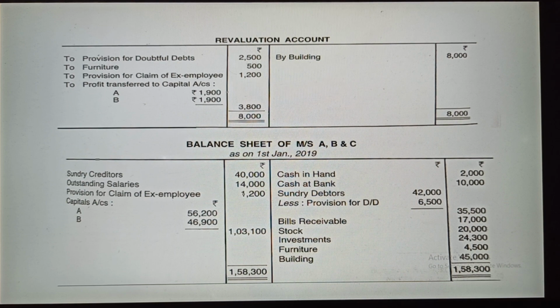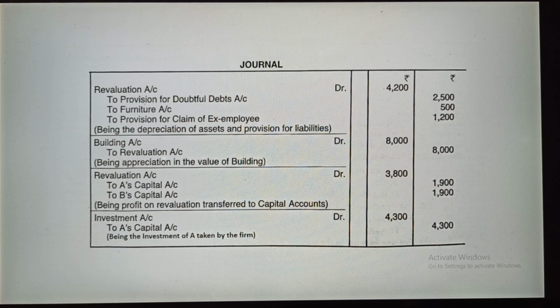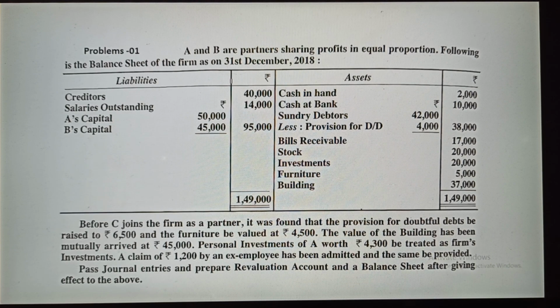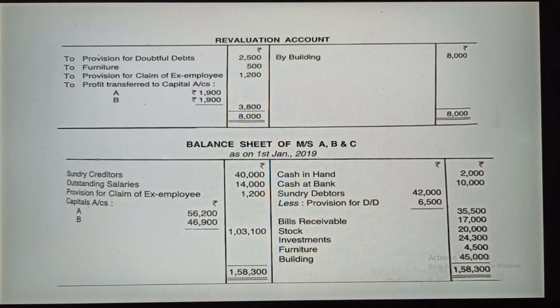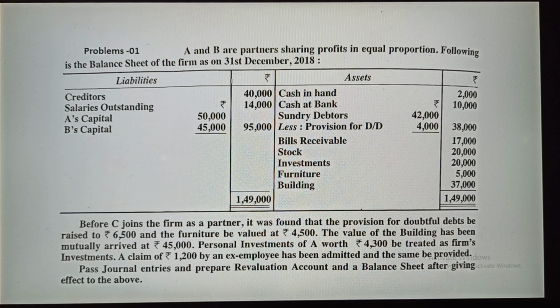Okay, the remaining things will be the same, like bills receivable and stock, because there is no such instruction, so you will keep the same value. Bills receivable and stock 17,000 and 20,000. Then investment 20,000 is given.